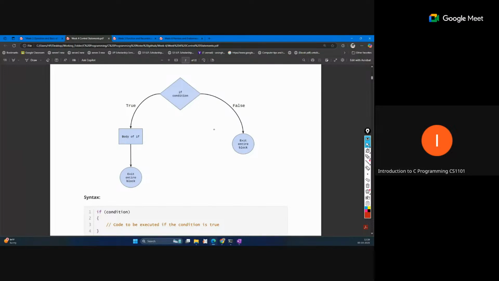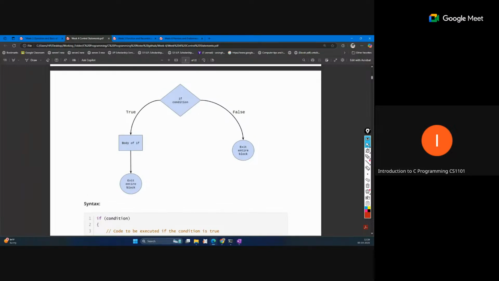If this condition is true, then the body of the block will be executed. If false, then the block exits and the body will not be executed. This is the basic control flow. That means we have written some code, but it will not be executed without checking the condition. This condition actually controls the flow. If the condition is true, the flow moves to this side, otherwise to the other side.